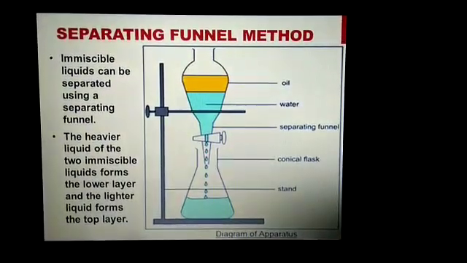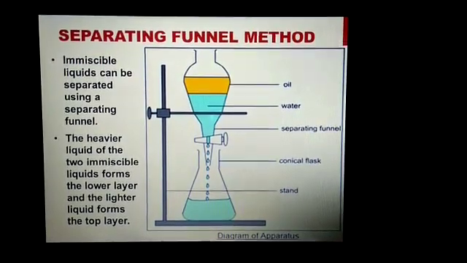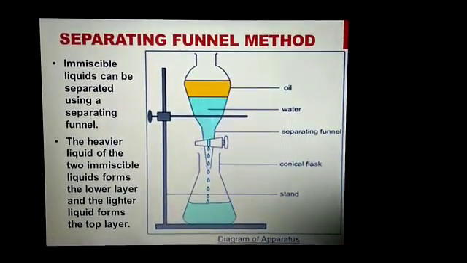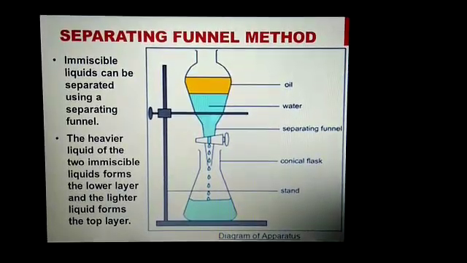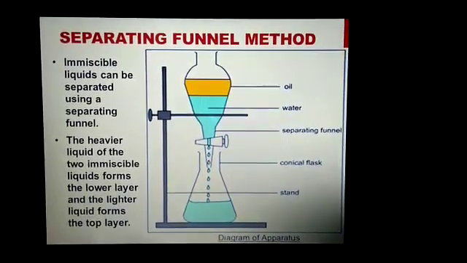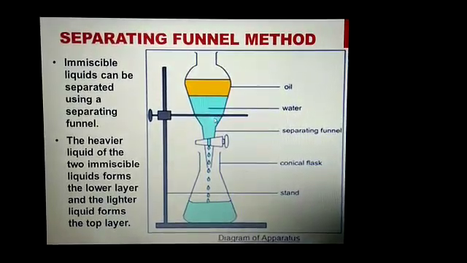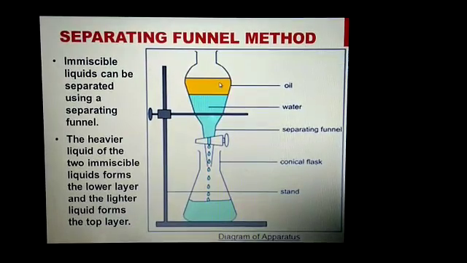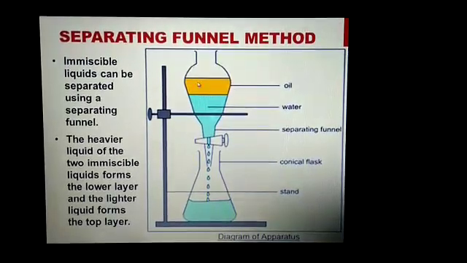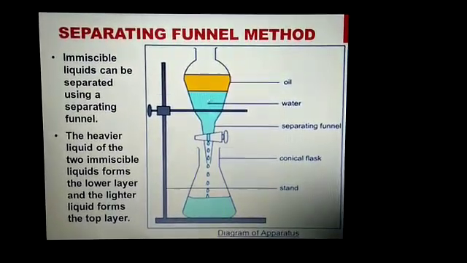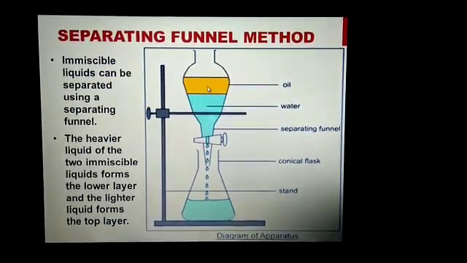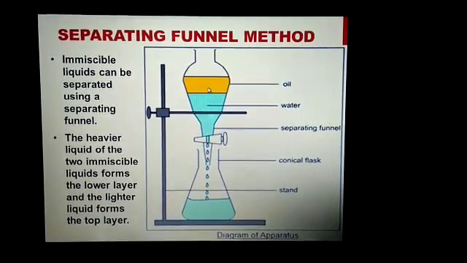Now the next method is separating funnel method. Immiscible liquids can be separated by using a separating funnel. In this, the heavier liquid of the two immiscible liquids forms the lower layer, and the lighter liquid forms the top layer. You know, immiscible liquids, they do not mix with each other and they will form two distinct layers, in which the lower layer will be formed by the heavier liquid and the upper layer or the top layer will be formed by the lighter liquid.